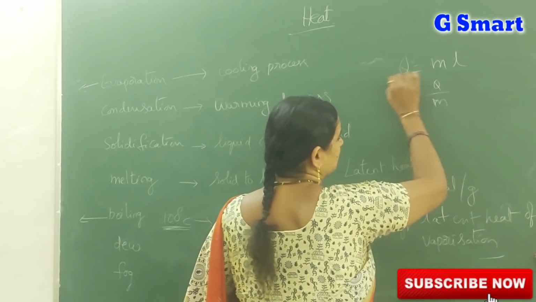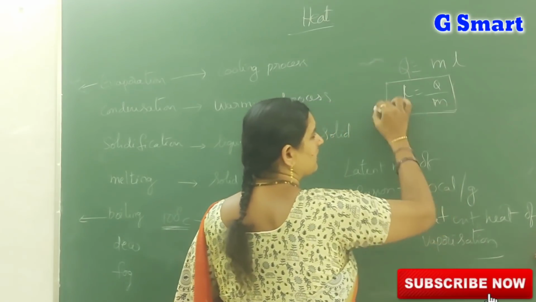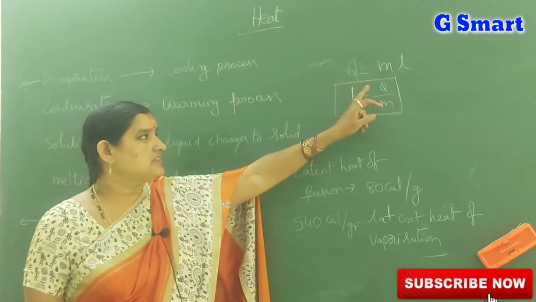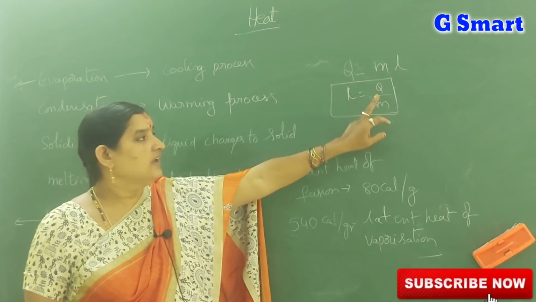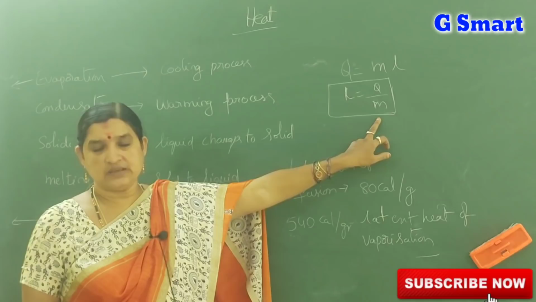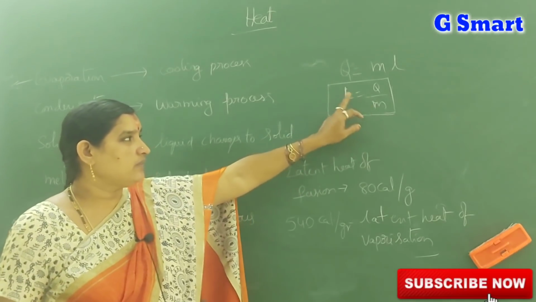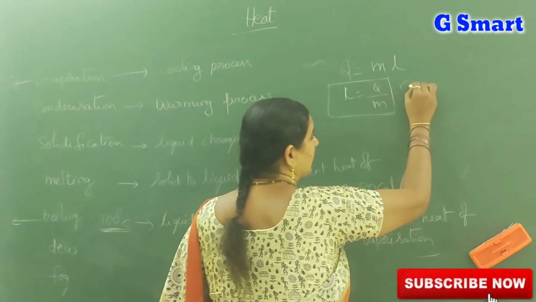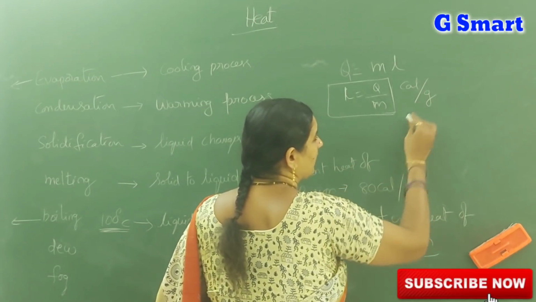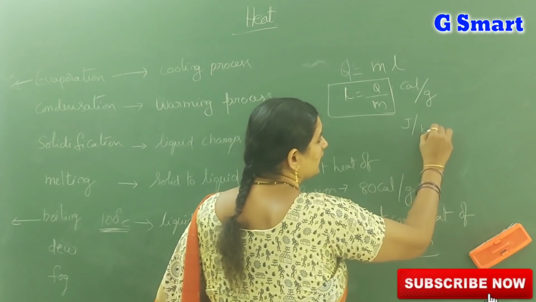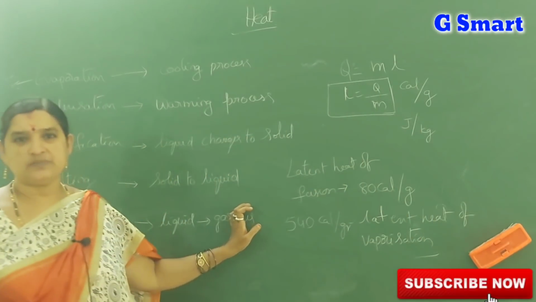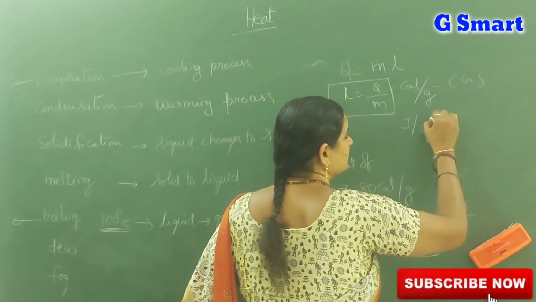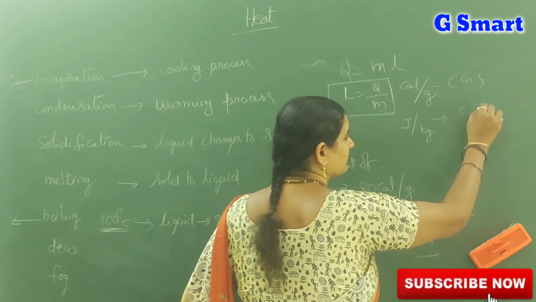For vaporization or fusion, whatever it may be, the formula is L = Q/m. Q means the heat energy given and m means the mass of the substance. So what are the units of latent heat? Calories per gram in the CGS system, and joule per kilogram in the SI system.